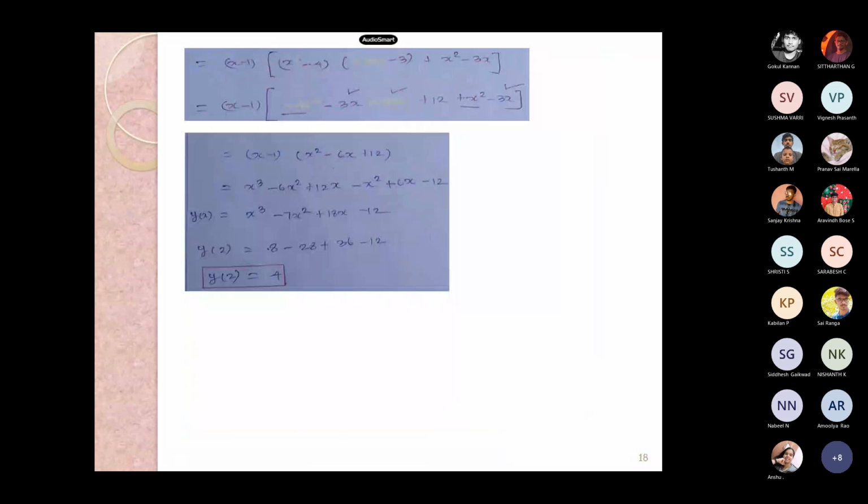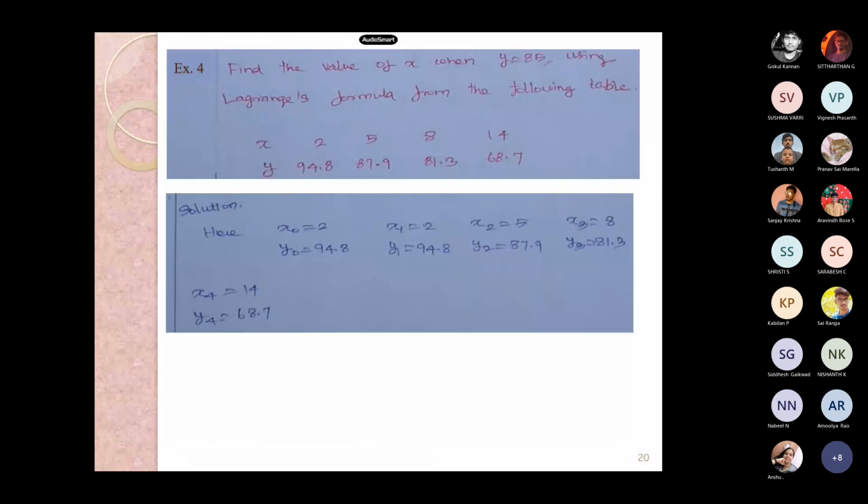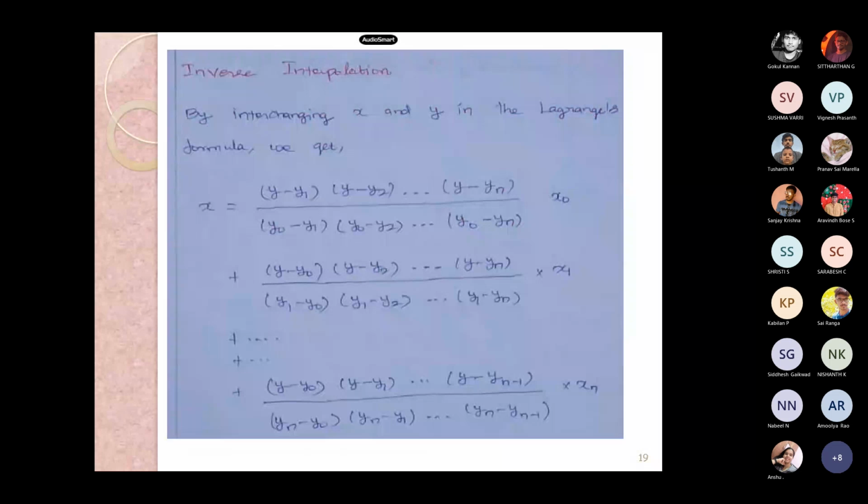This won't be an inverse interpolation in the usual sense; it is the interpolation obtained by changing x and y in the Lagrange formula, so we get x as the unknown in terms of the known y values. See, this is the formula. Instead of x, we transferred x and y. That is the thing.